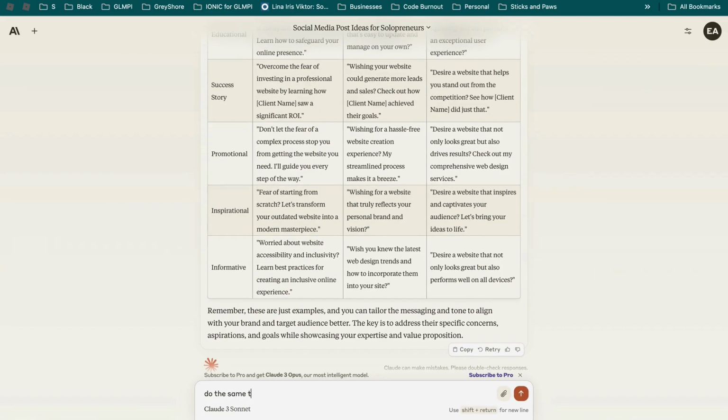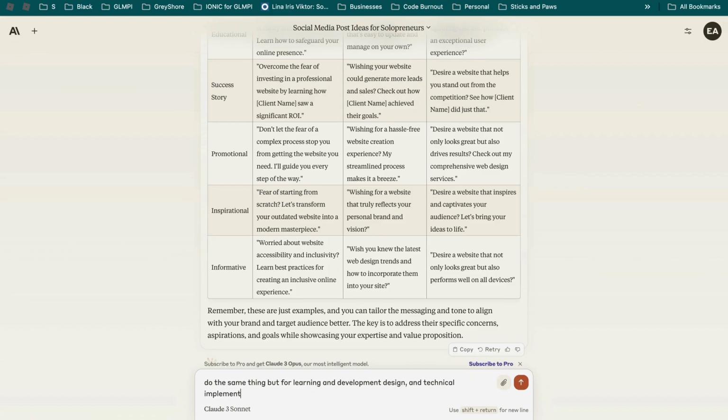Do the same thing, but for, what do I do? Do the same thing, but for learning and development, design and technical implementation with a target audience.